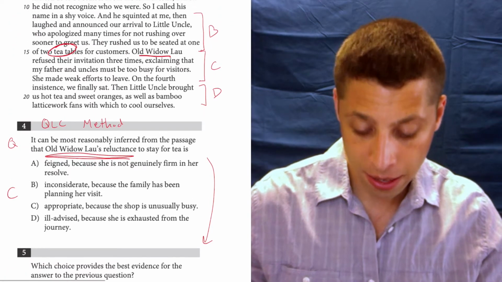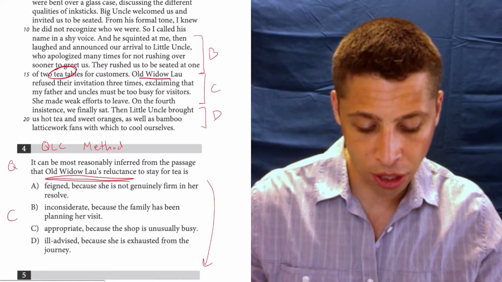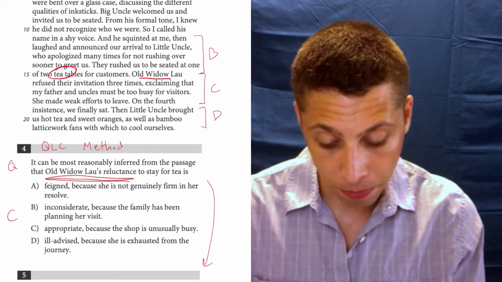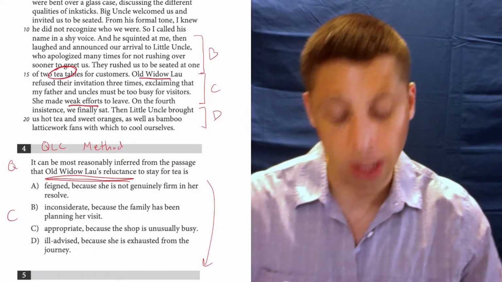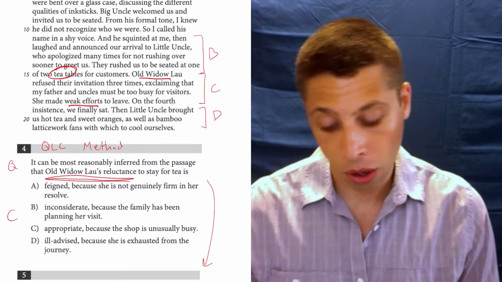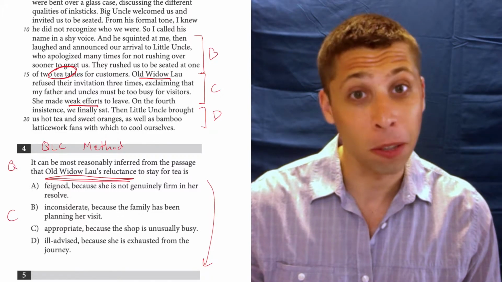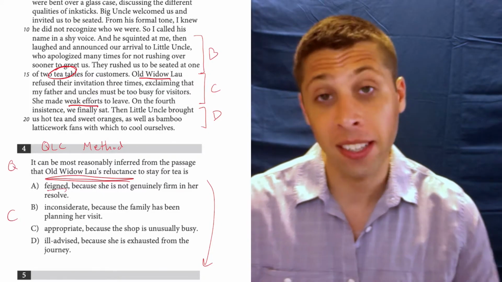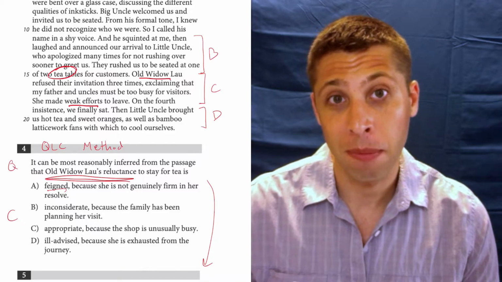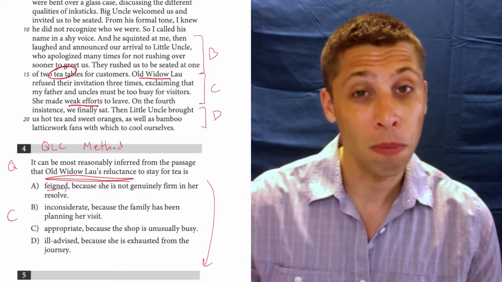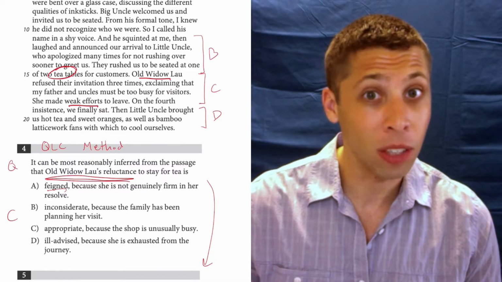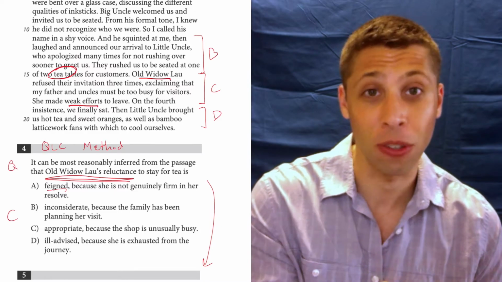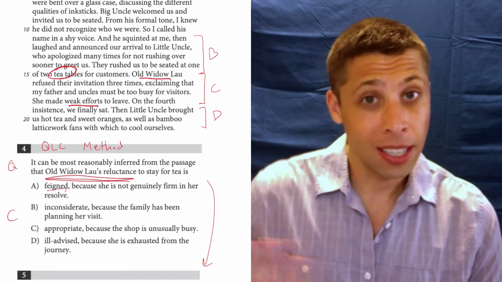So A, feigned because she is not genuinely firm in her resolve. Well, it does say, where is it here? Weak efforts to leave. So she's not firm because she's weak in whether or not she wants to leave. Maybe for some of us the word feigned is a tough vocab word. So it means like faked. So maybe that's tricky, but I think we could have gotten that meaning from that choice without knowing the word, right? The rest of the choice kind of also says the same thing. So it seems like it matches.